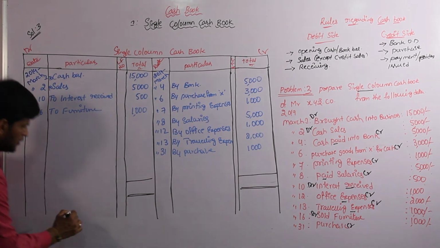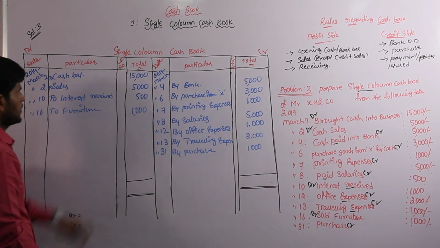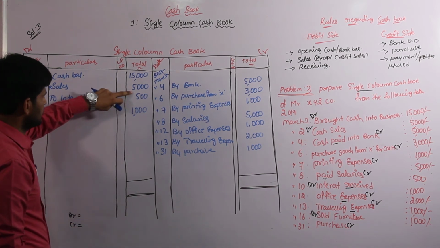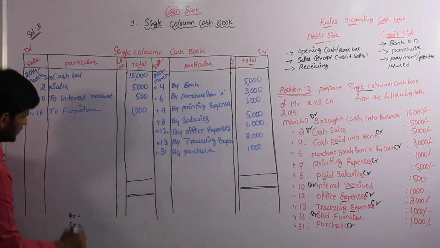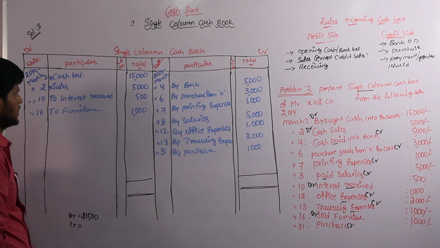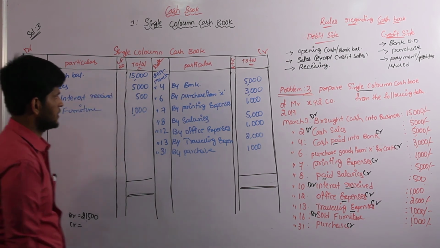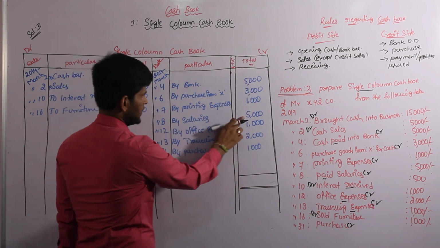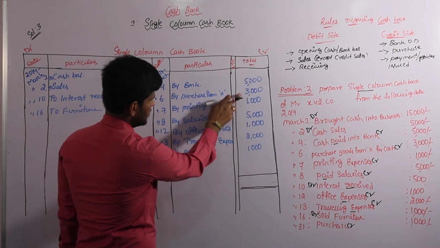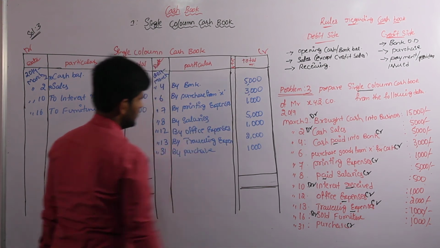Now we have to calculate the debit total as well as the credit total. Debit side: 15 plus 5, 20, and the rest gives 21,500. Once again, credit side: 5 plus 5, 10, and adding up, 13, 15, 16, 17, 18.